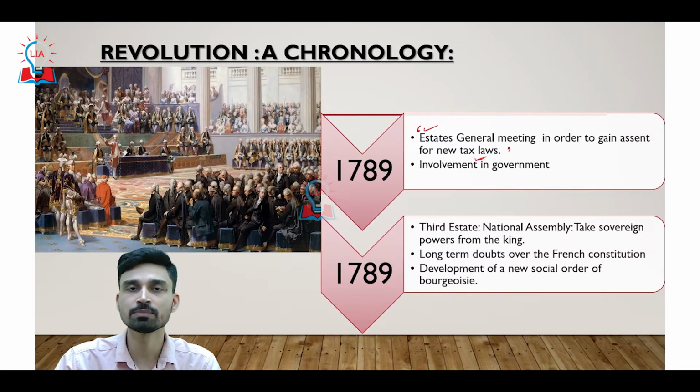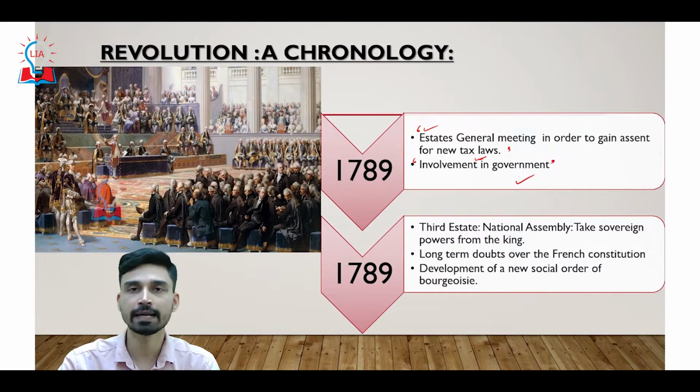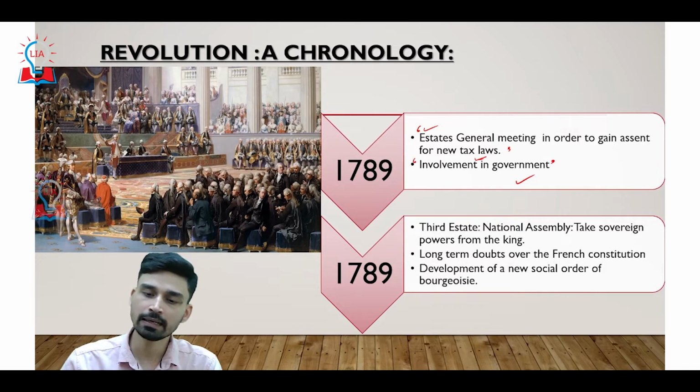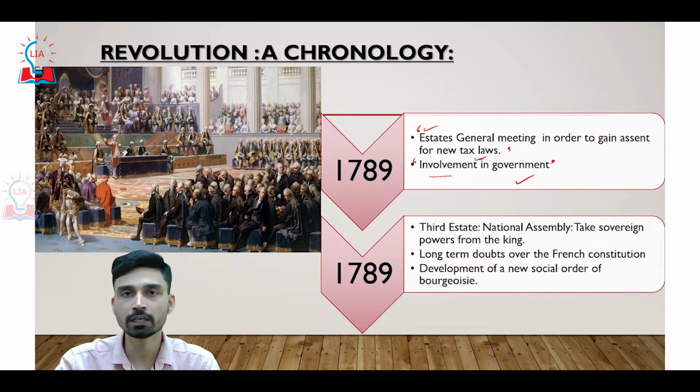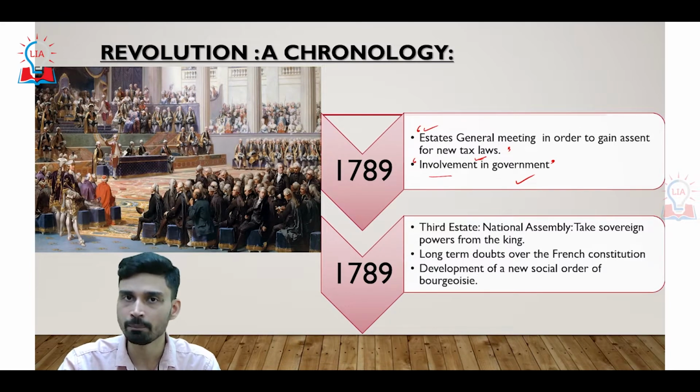However, as we discussed yesterday, people were very angry about the financial situation of the king and the subsistence crisis prevailing in France, and they were very much influenced by the ideas of the Enlightenment that had been flowing across Europe, especially France, in preceding years. That is why the third estate decided that they would not allow new taxes unless they were involved in the working of the government, unless they were given some form of representation in the government. And this is something that precipitated a crisis.